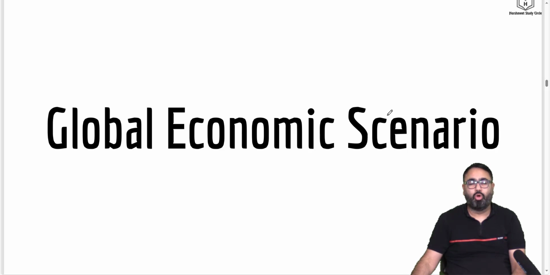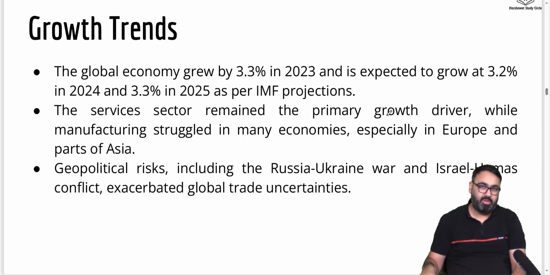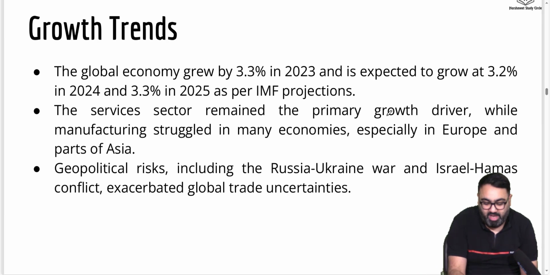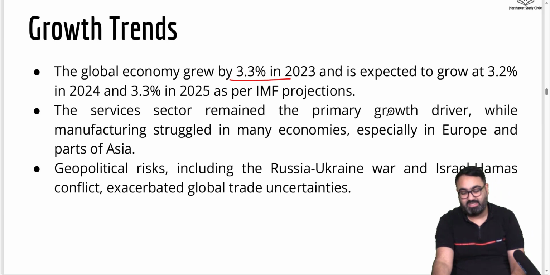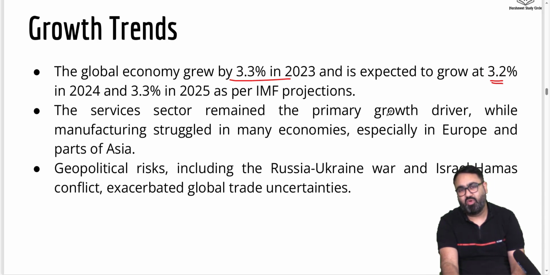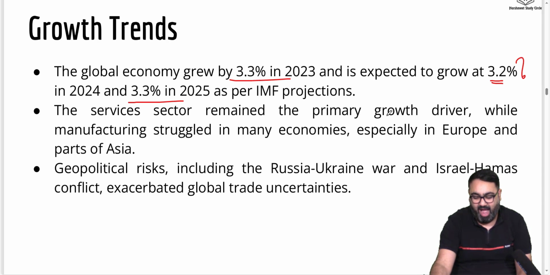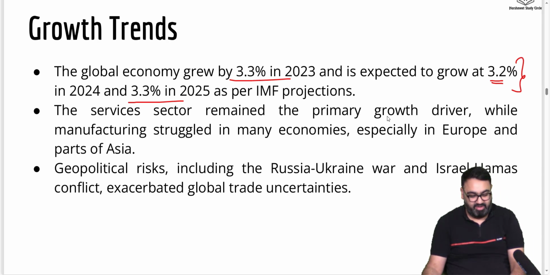Let's first talk about the global economic scenario. This is what the survey's first chapter talks about. It says that if you look at the world economy, in 2023, the global economy grew by 3.3%, expected to grow at 3.2% in the current year 2024. Next year's IMF projection is 3.3. Again, all these are IMF projections that the survey quotes.